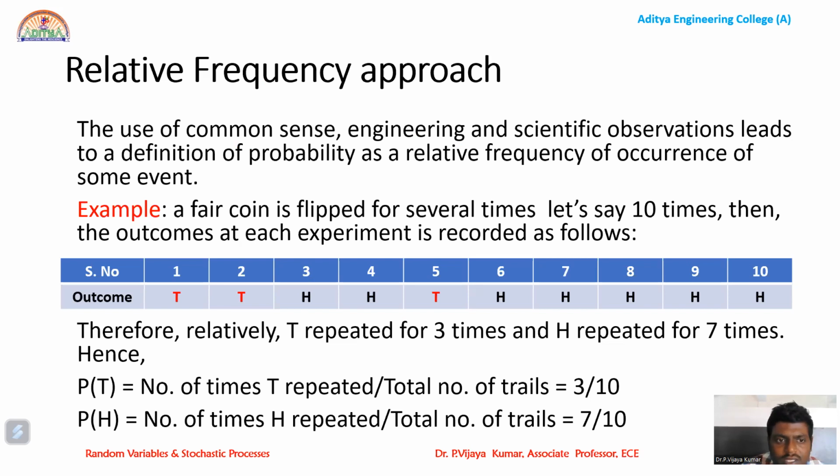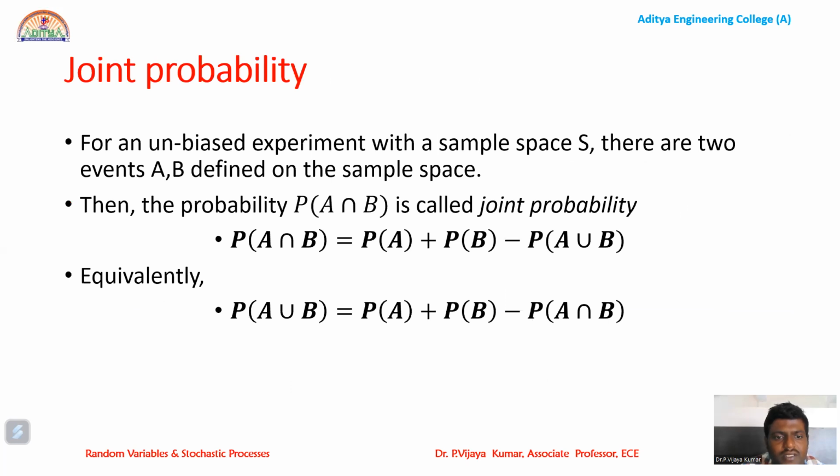And the problem with this relative frequency approach is that it is suitable for experiments which are repeated many number of times. This may not be possible in practice every time. So the relative frequency approach fails to define the probability in such conditions. So the axiomatic approach is the best approach, where we can apply it for any kind of scientific and experimental observations, any kind of practical applications.